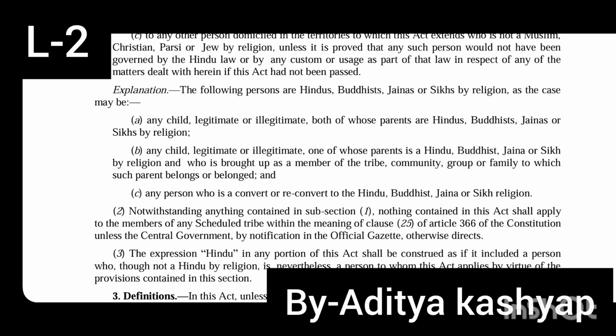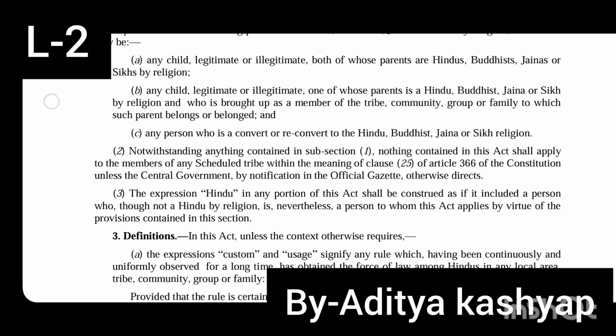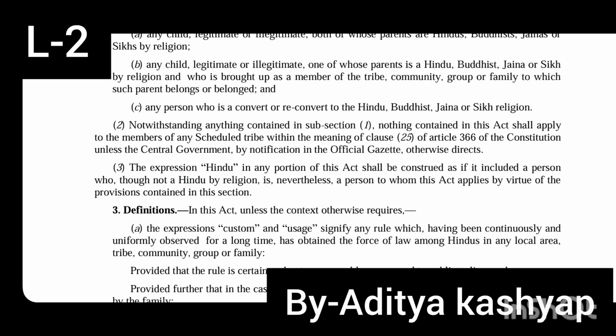So this basically talks about a child, whether legitimate or illegitimate, if either of the parents, meaning even one parent, is a Hindu, Buddhist, Jain or Sikh by religion and that child is brought up as a member of that tribe, community, group or family to which such parent belongs or belonged, then that child is also a Hindu. Clause C says that any person who is a convert or reconvert to the Hindu, Buddhist, Jain or Sikh religion is also considered to be a Hindu. So basically this is all about clause C.